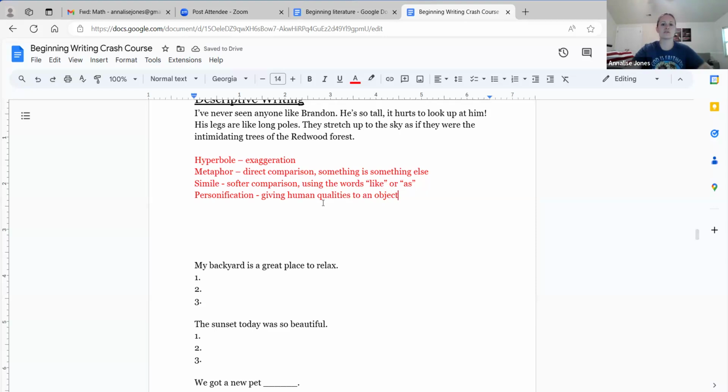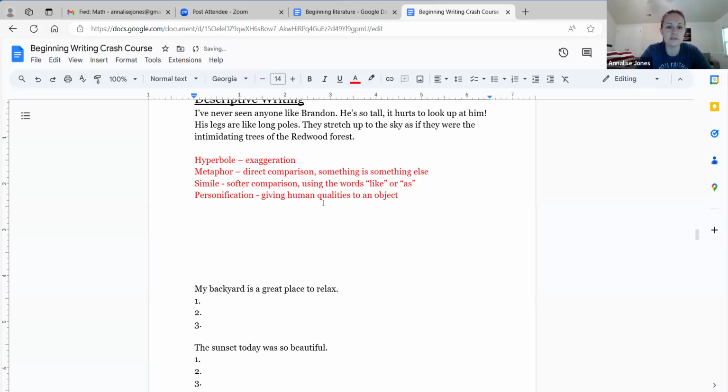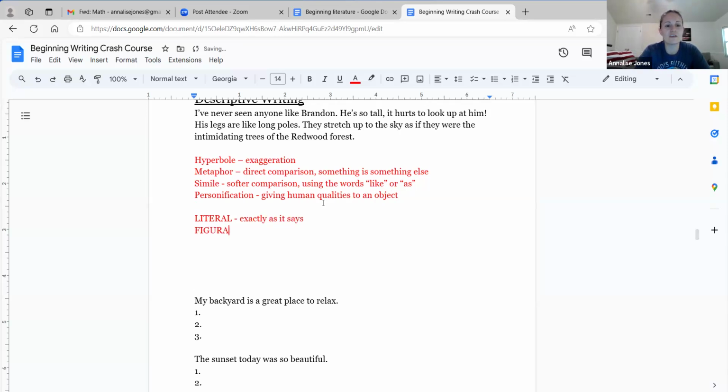So all of these methods are just going to describe something and make it sound more interesting, as opposed to a literal description, where everything you say, you mean it exactly as it says, right? He's so tall, it hurts to look up at him. Like that means I'm in pain. I'm probably not gonna be friends with him because I'm in pain every time I look at him, right? So literal, exactly as it says, versus figurative means there are some creative liberties, which could be any of these ones that we're listing, right? So that's what those words mean.